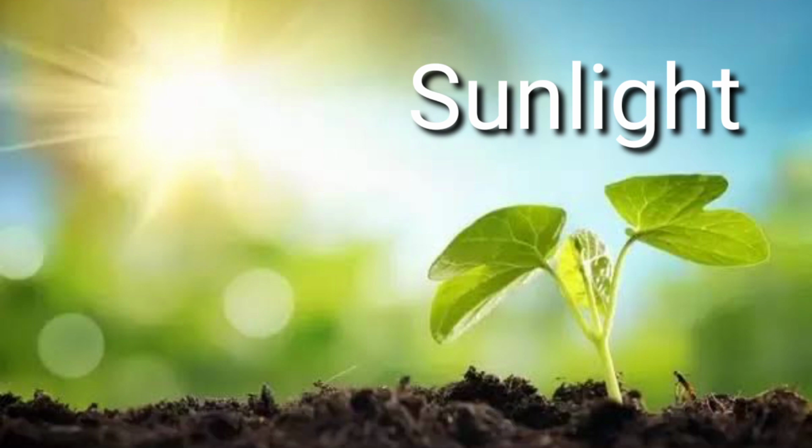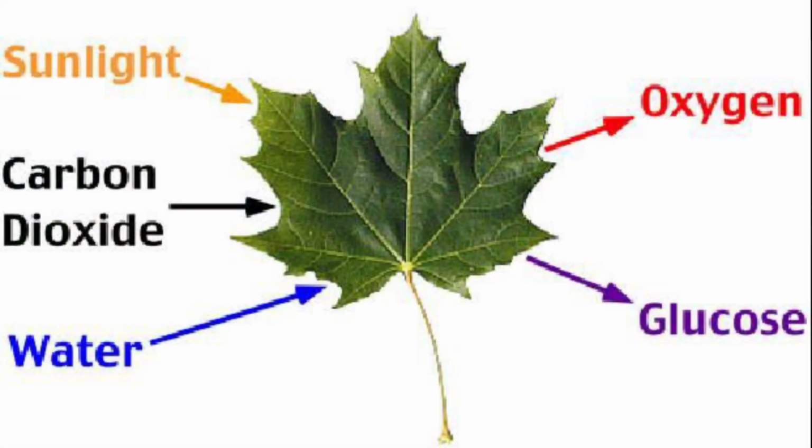Now, the end product, the food, is glucose. But this glucose gets converted into a complex carbohydrate known as starch.